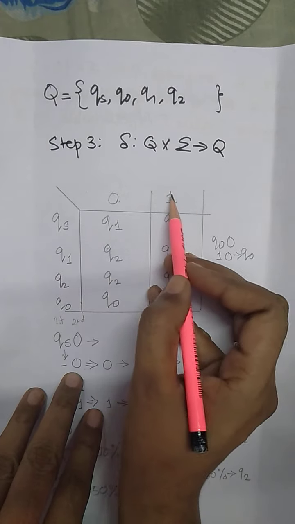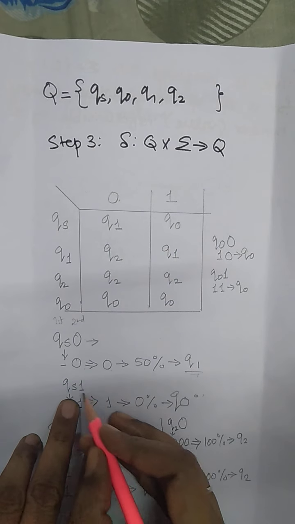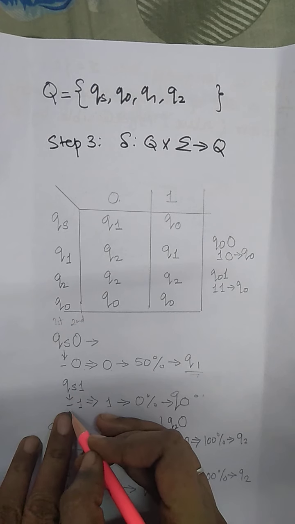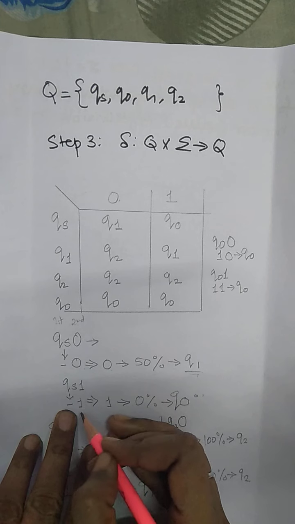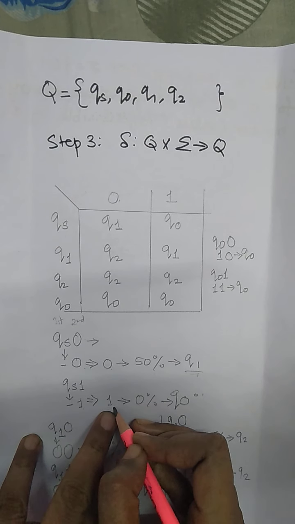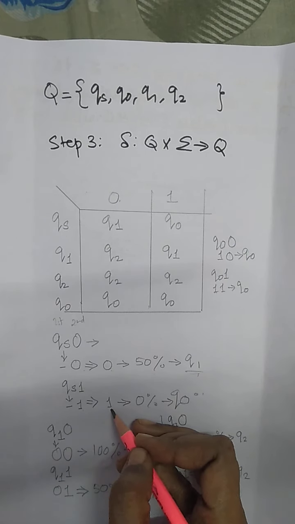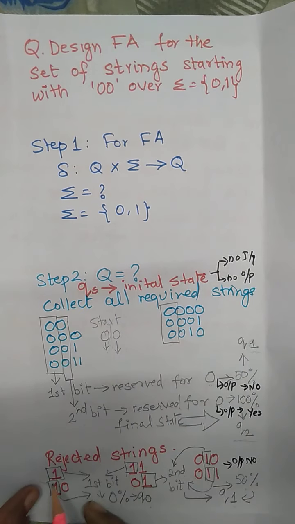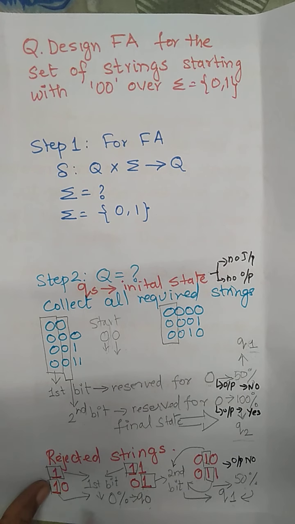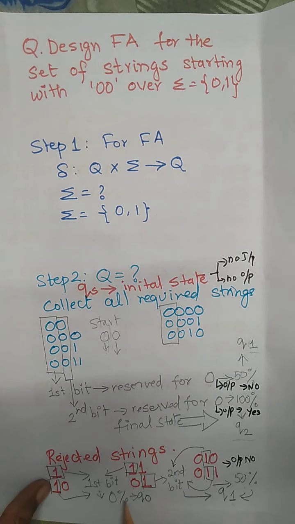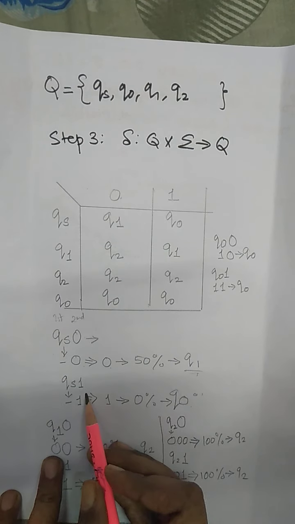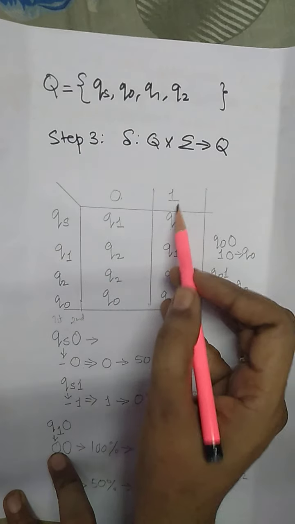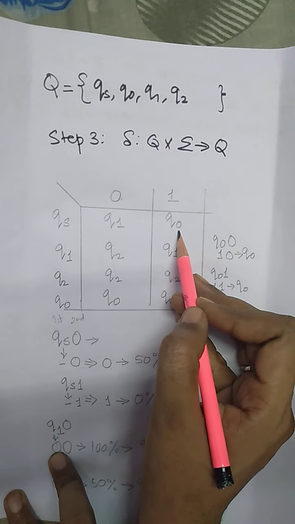Now QS with the next bit as 1. Which string is represented by QS? Already mentioned, QS generates nothing, represents nothing. With the next bit as 1, it will create the string 1. String 1, as we had already discussed, a string starting with 1 contains 0% of the requirement, which is indicated by the Q0 state. So the 0% is indicated by the Q0 state, that is QS on 1 goes to Q0. So that we had marked here also, QS on 1 goes to Q0.